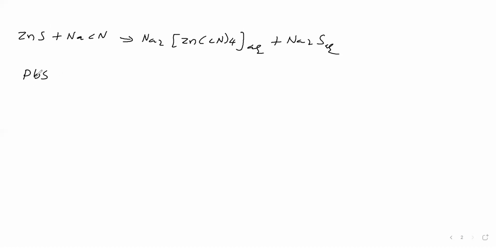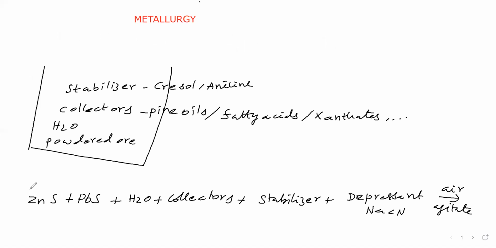So the foam carries the PbS and comes out. Therefore we have separated PbS from ZnS. ZnS is present as a complex in the aqueous solution. PbS alone comes out. For this reason we added the depressant. The depressant makes ZnS go into solution and does not affect PbS, so PbS alone comes out along with the foam.